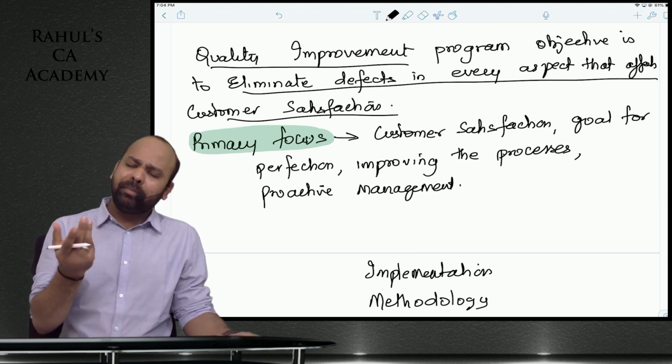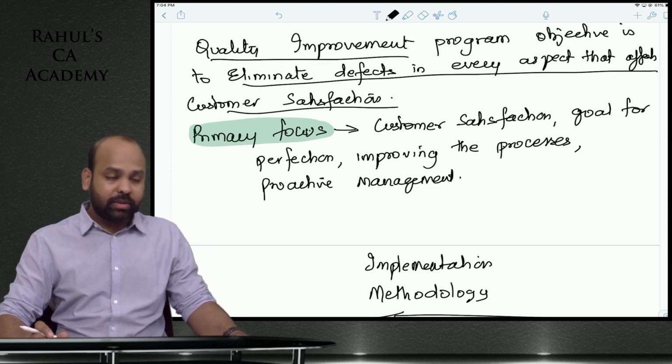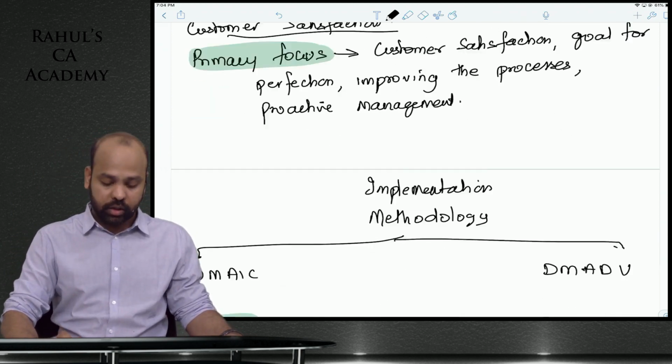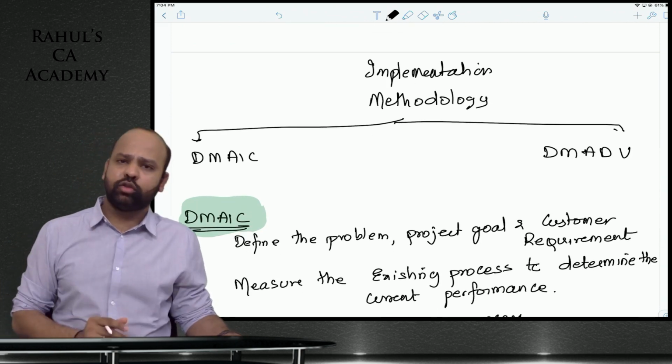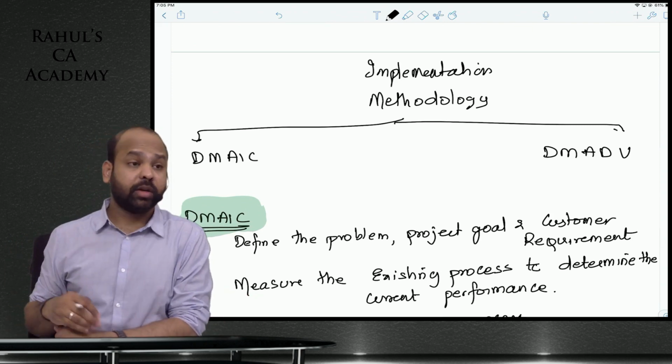Sigma nahi, people might be happy with 5 Sigma also, depending on the nature of the product. So customer satisfaction, goal for perfection, improving the processes, you have to be proactive to implement Six Sigma. Guys, Six Sigma is implemented in service industries also. I've spoken to my cousin, guys, he calls himself a Six Sigma black belt. Six Sigma black belt as such, guys.